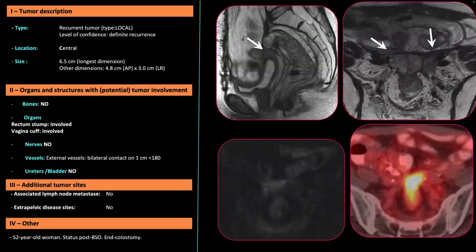So this patient can be eligible for an exenteration in this case. We don't see any nodes on the rest of the MRI, and so the patient is eligible for an exenteration. And with that, you can discuss at the tumor board, and you have a very nice structured report.